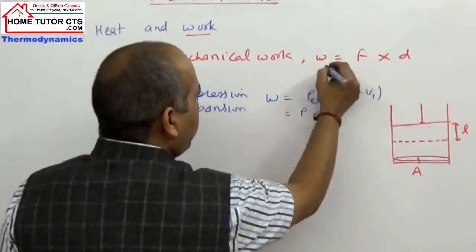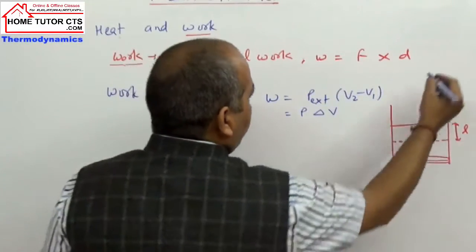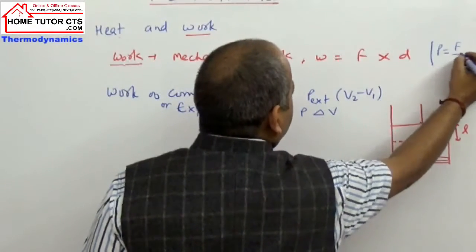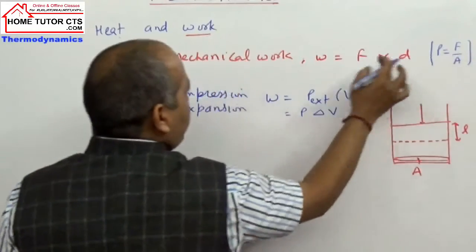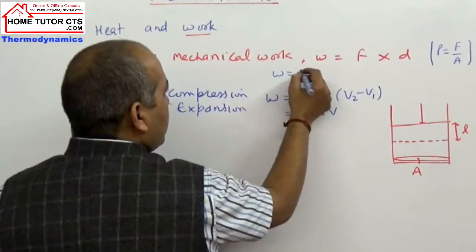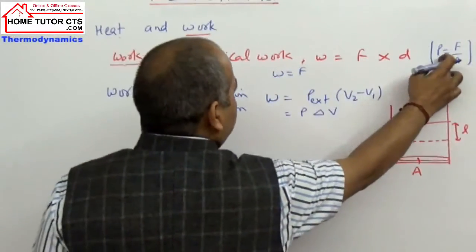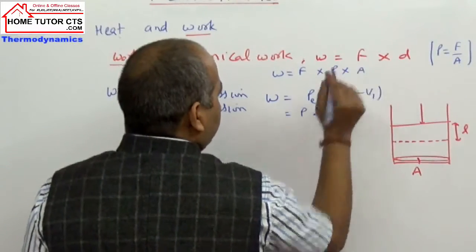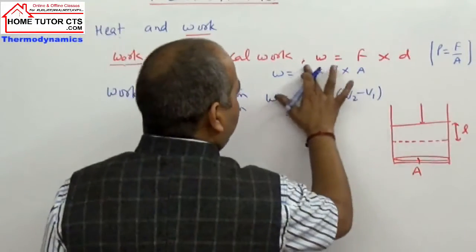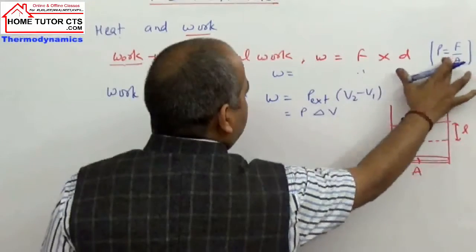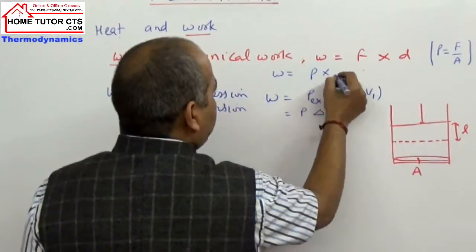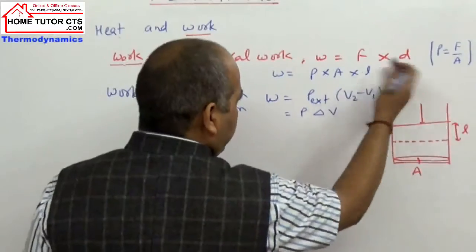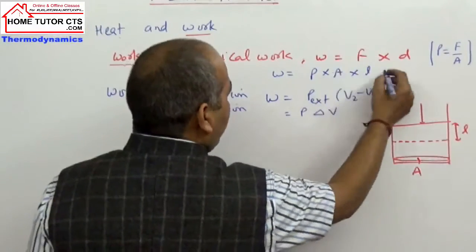What is force? How do we define pressure? It is force per unit area. So I can replace force by pressure into area. Work equals force into distance, so pressure into area into L, where L or D is the distance moved. So A into L is what here?